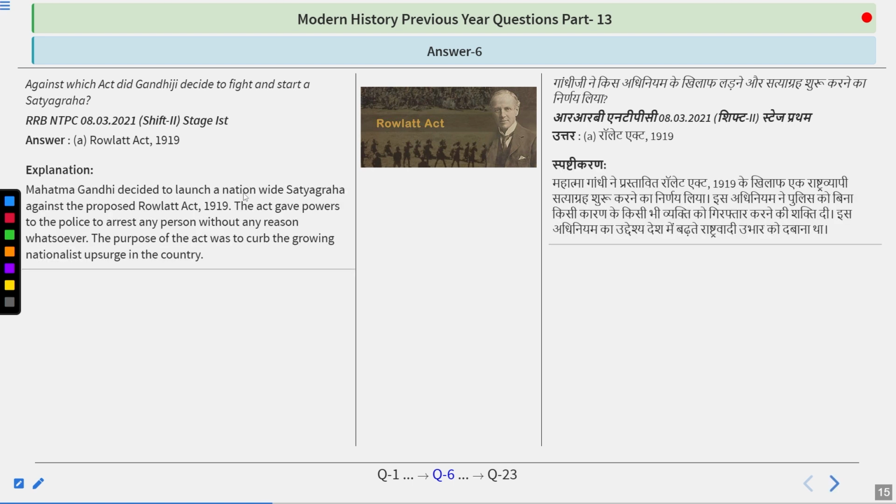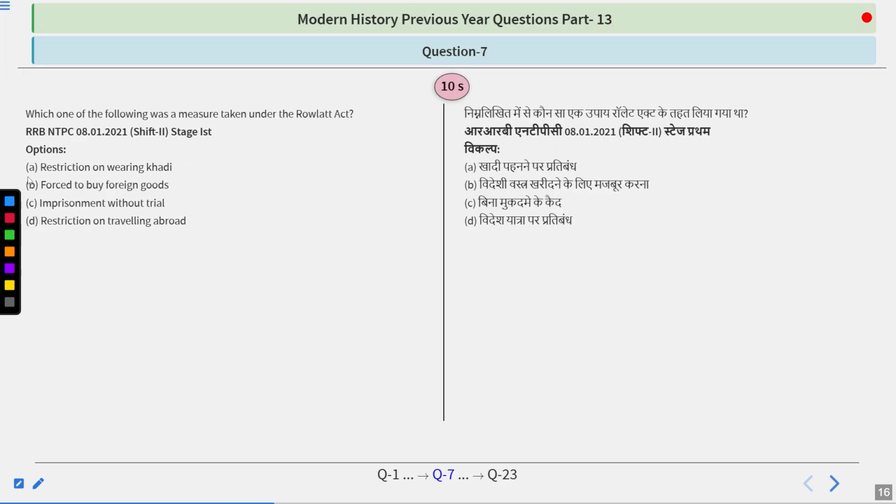Mahatma Gandhi decided to launch a nationwide satyagraha against the proposed Rowlatt Act. The act gave powers to the police to arrest any person without any reason. The purpose of the act was to curb the growing nationalist upsurge in the country. Against this, Gandhiji decided to fight and start a satyagraha.